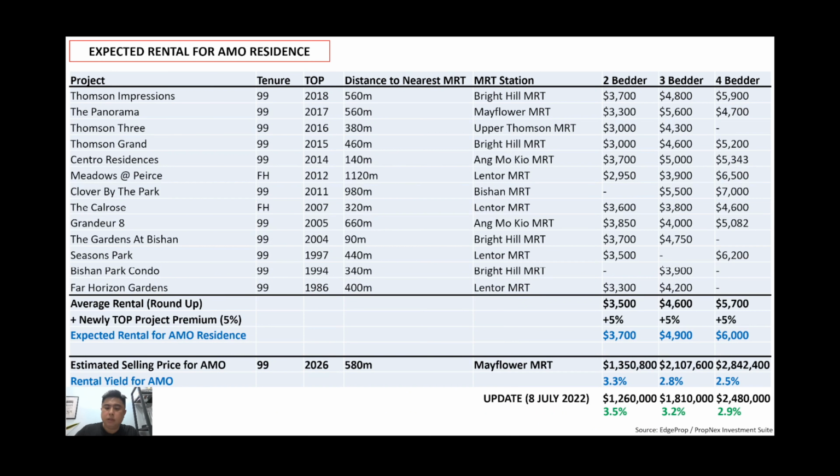Similarly for rental, I was taking this for reference when I went through my slides just now. But if we were to follow what the developer gave us, then naturally the rental yield that we'll be looking at will be higher. 2-bedder 3.5, 3-bedder 3.2, 4-bedder 2.9%, and at 3.5 it is really fantastic. Even if I were to pull this number up to 1.4 million, it will still be above 3%, which is a very safe investment for the long term.